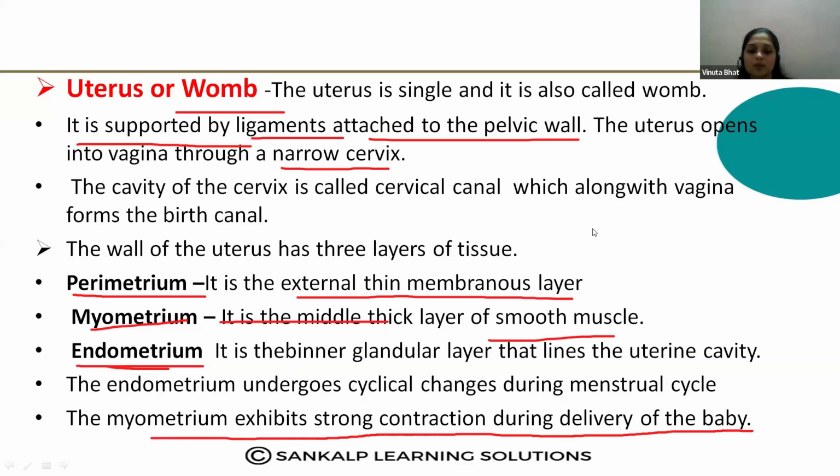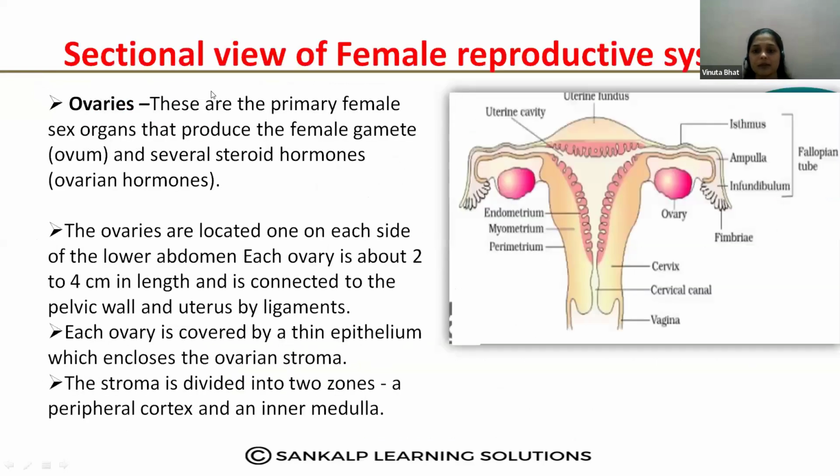See here, once again observe the diagram. The outermost layer is the perimetrium, this is the myometrium, and this layer is the endometrium, which undergoes cyclical changes during the menstrual cycle. So this is nothing but a uterus. Here you can observe the cervix, the narrow part where the uterus ends. This part is also part of the cervix, and this is the cervical canal.